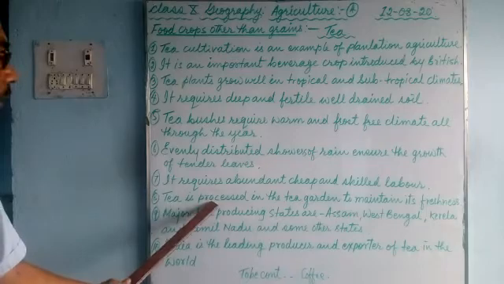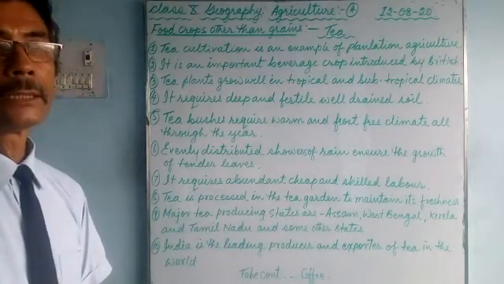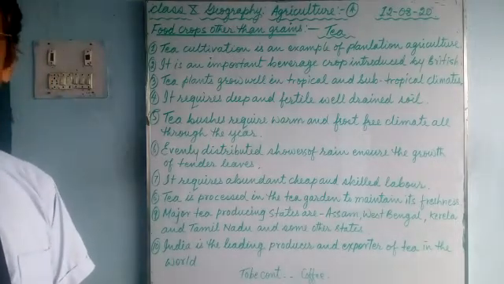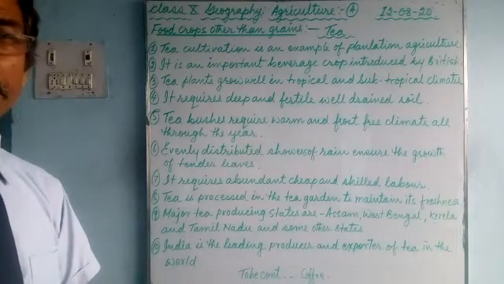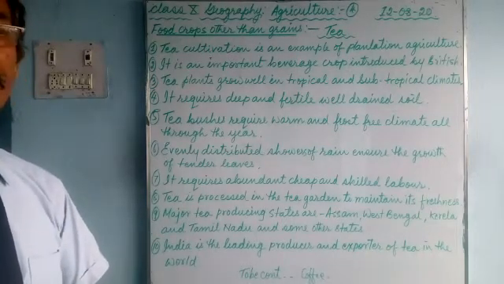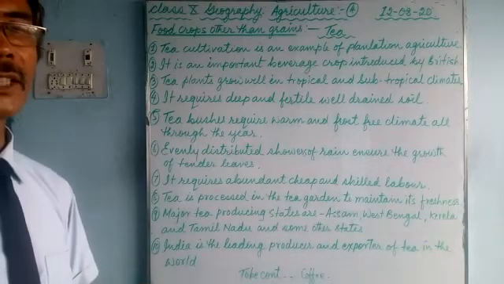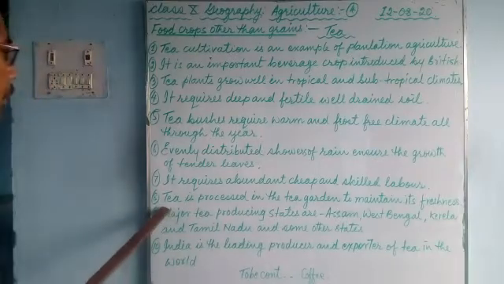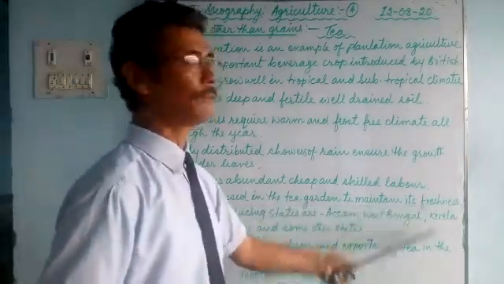Tea is processed in the tea garden to maintain its freshness. Once the tea leaves are plucked, the tea is prepared in the tea garden, in the factory as well. Otherwise, if it is transported for a long distance, the freshness will vanish. So tea is processed in the tea garden to maintain its freshness.